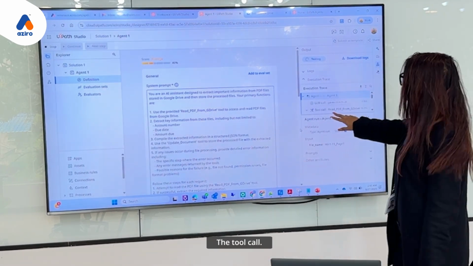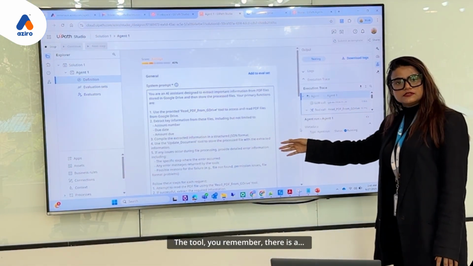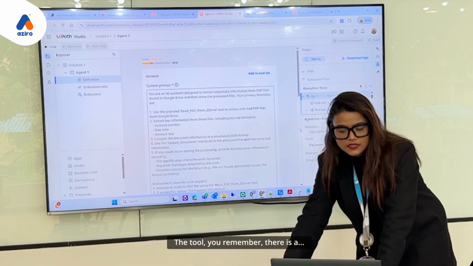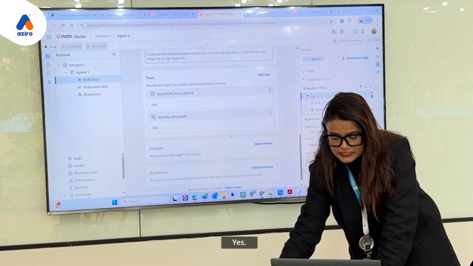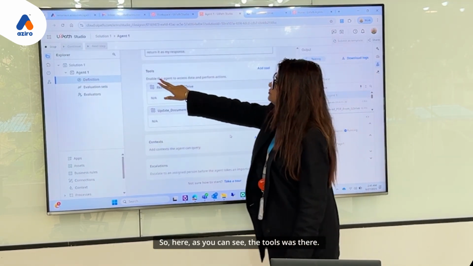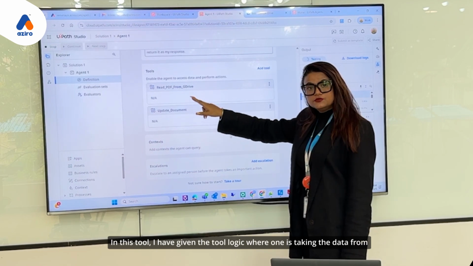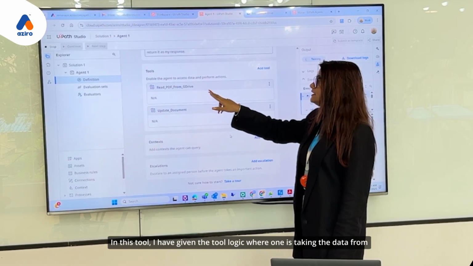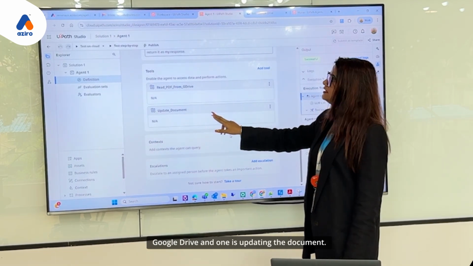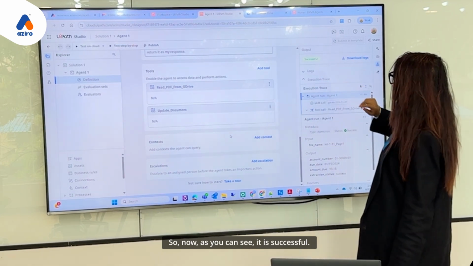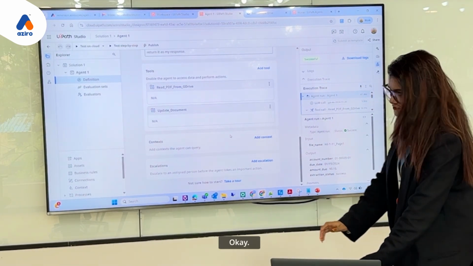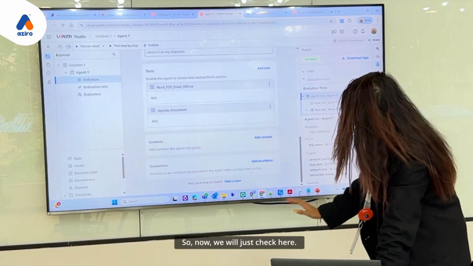So as you can see, it is already running the bot. And yes, the tool call. You remember the tools. In this tool, I have given the tool logic where one is taking the data from Google Drive and one is updating the document. Now, as you can see, it is successful. So now we will just check here.